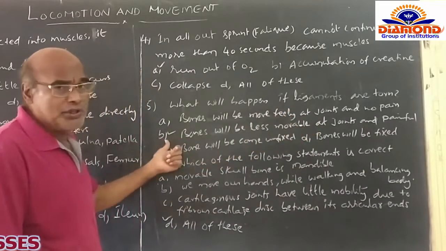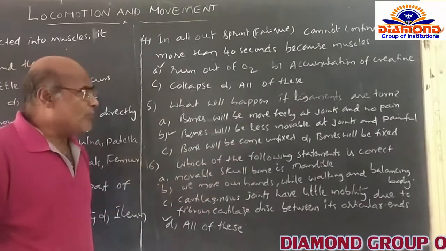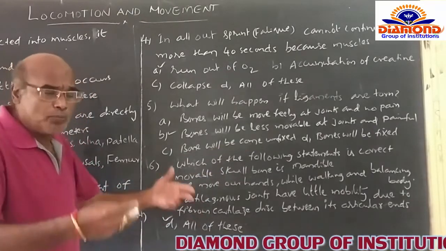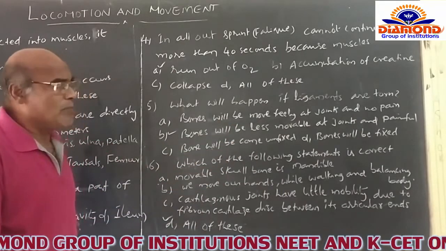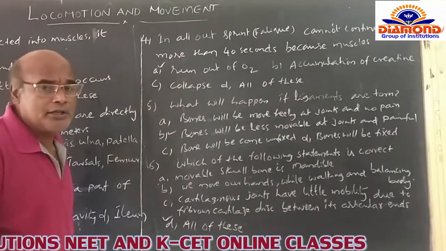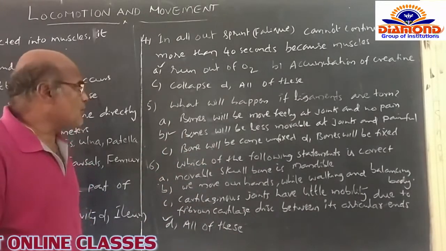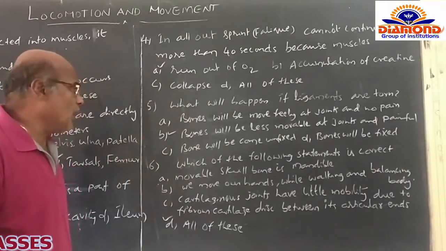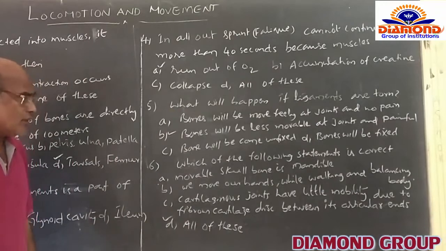That's why B option is correct. And in case of C option, bone will become unfixed. Of course, bones are fixed, but in D option, the bones will be fixed. So that's why C and D options are not related with this question, and only B option is the correct option for this question. That's why I opt for the B option itself. And after that, you go for the next question.